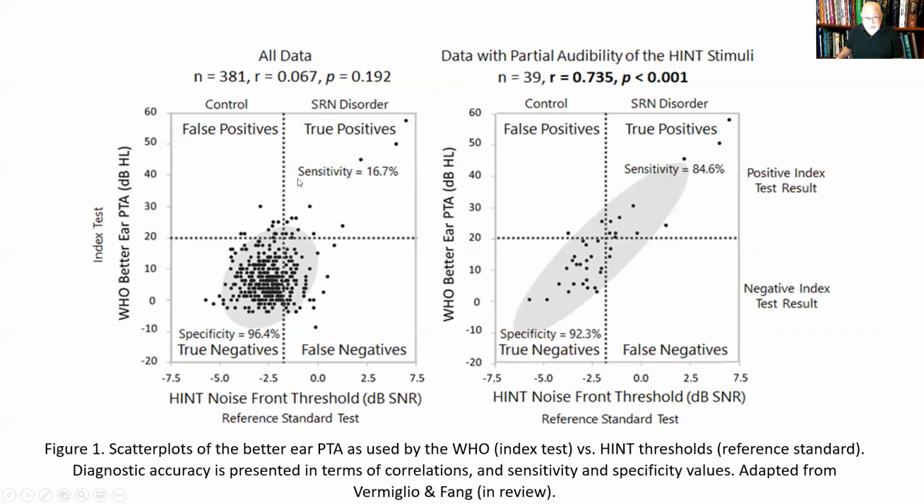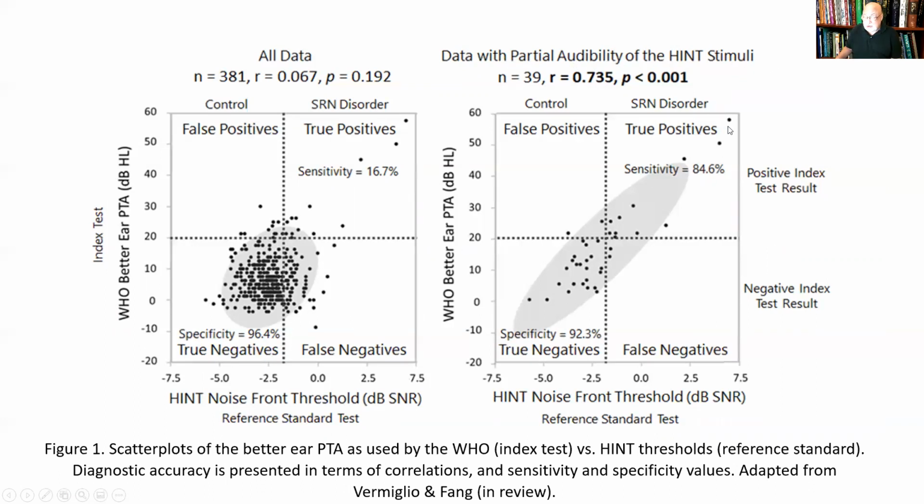And so this tells us that actually the assumption by the World Health Organization is false. According to these data, you cannot use the WHO better ear pure tone average to predict speech in noise ability. And then the data over here, these are just the participants who had partial audibility of the HINT stimuli. In other words, they couldn't hear all the speech and they couldn't hear all the noise.